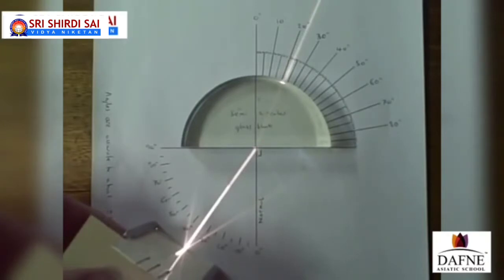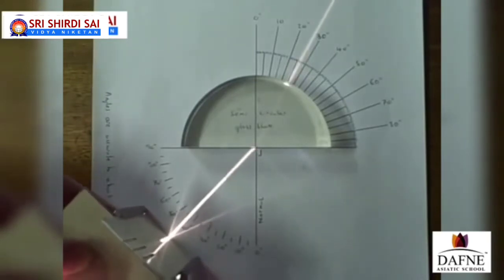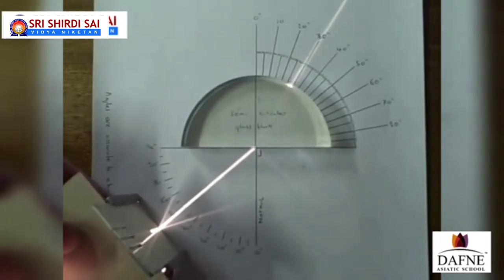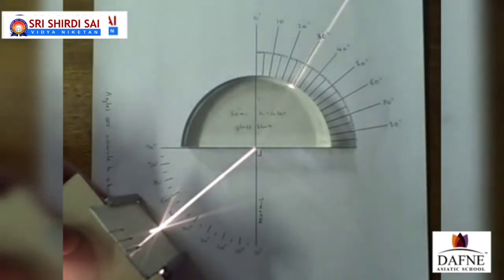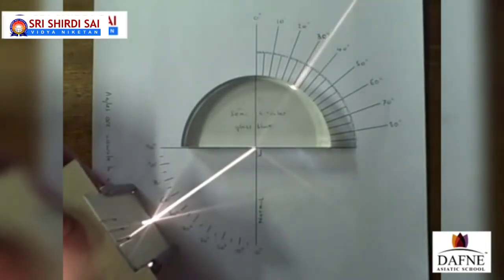Slowly we are going to increase the angle of incidence. So you can note down for different values of I, what will be the different values of R. In each and every case, you can adjust the angle of incidence at 10 degrees, 20 degrees, 30 degrees, 40 degrees and so on. In every case, you can note down the values of R on the other side. So slowly we are going to increase the angle of incidence of the light that is falling on the interface of the glass slab.